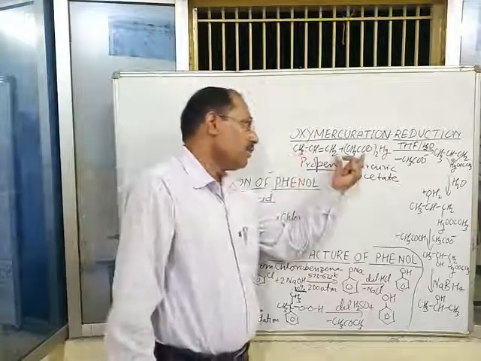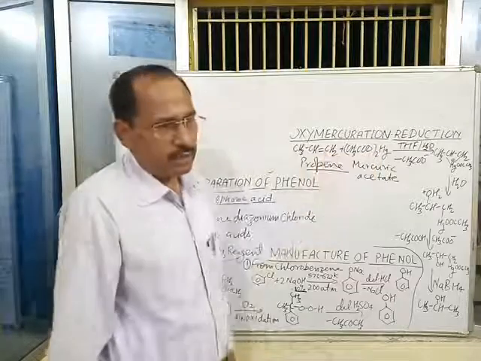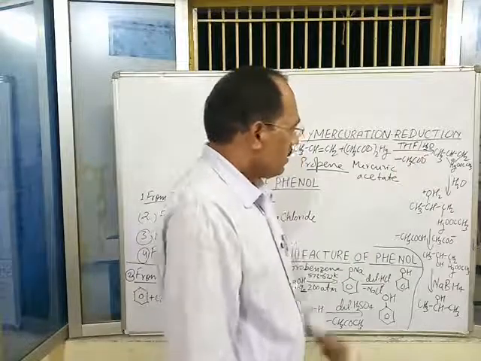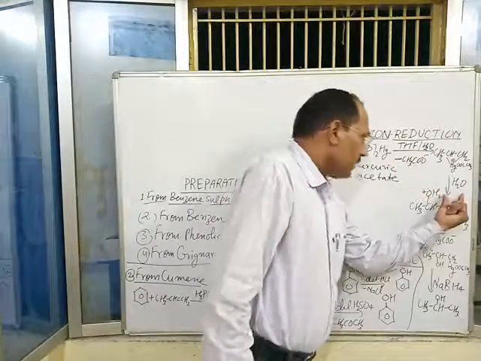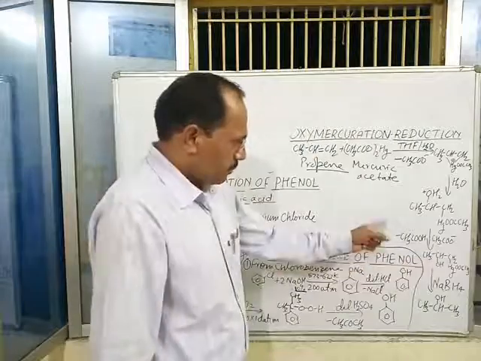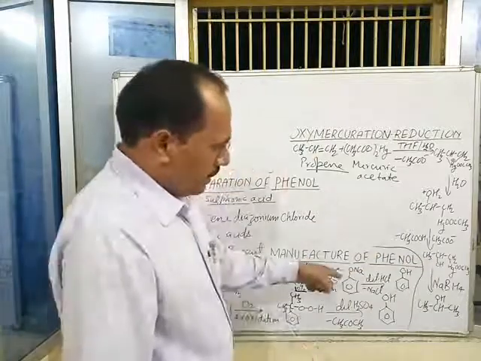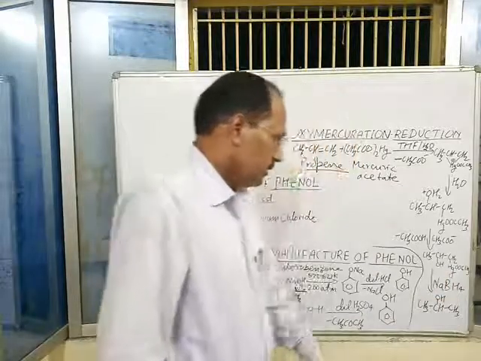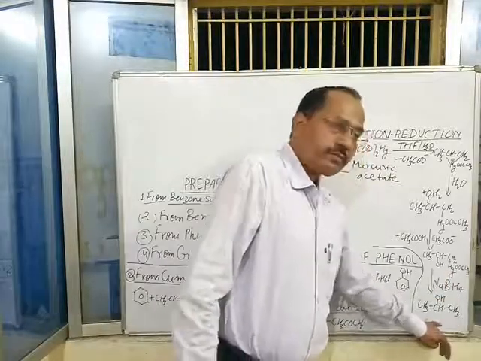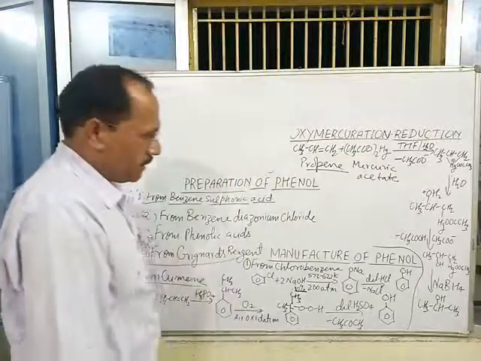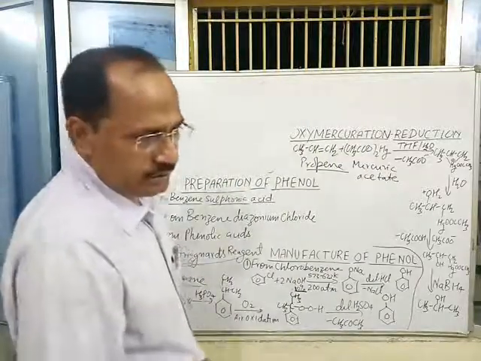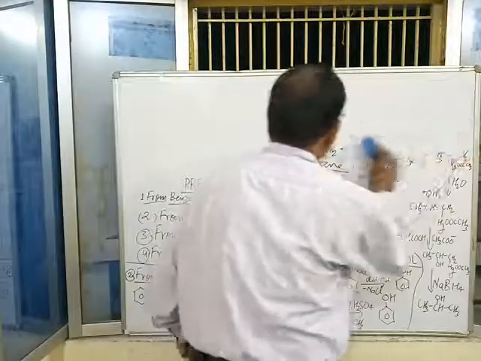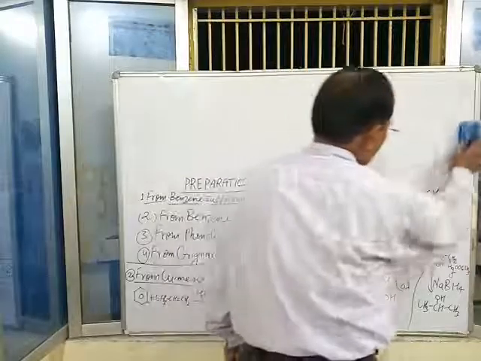Oxymercuration means addition of mercuric acetate to an unsymmetrical alkene in tetrahydrofuran, and indirect addition of water takes place. Finally, the product obtained gets reduced by sodium borohydride and isopropyl alcohol is formed as the major product. This is the process of oxymercuration reduction.